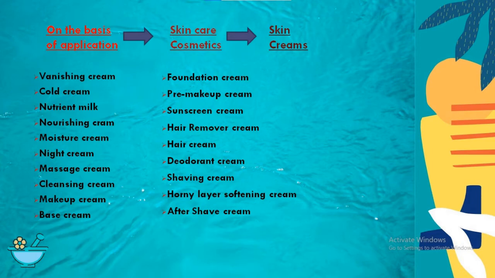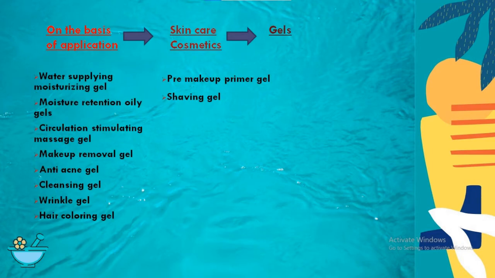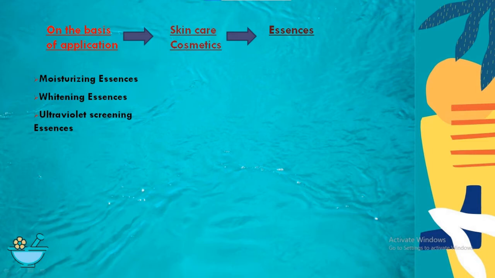Another form which also comes under this category is gels, which include water supplying moisturizing gels, moisture retention oily gels, stimulating circulation massage gels, makeup removal gels, etc. Essences are another form which comes under this category. These particularly include moisturizing essence, whitening essence and ultraviolet sunscreen essence.